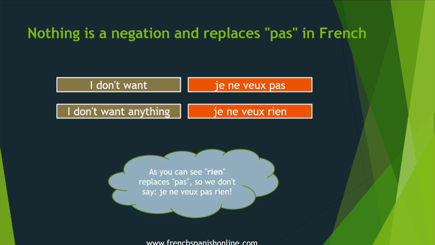Because if you want to say je ne veux pas rien, actually it means nothing in French. Je ne veux pas rien doesn't exist. So je ne veux rien. Rien replaces pas.